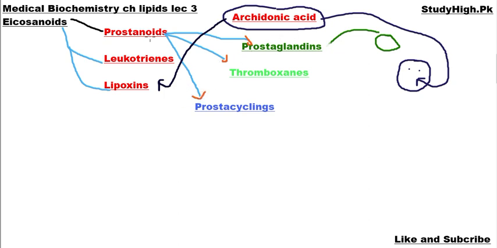Why do we call them prostaglandins? I want to inform you of the history of prostaglandins. The first time, prostaglandins were isolated or extracted from the fluid produced by the seminal vesicle and the prostate gland.